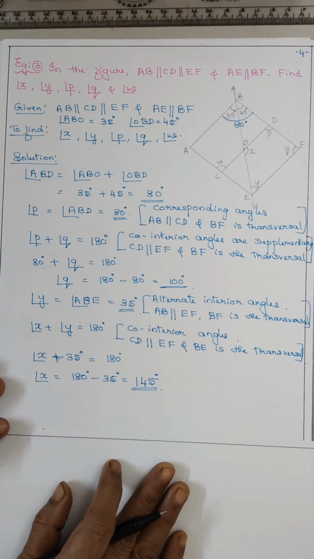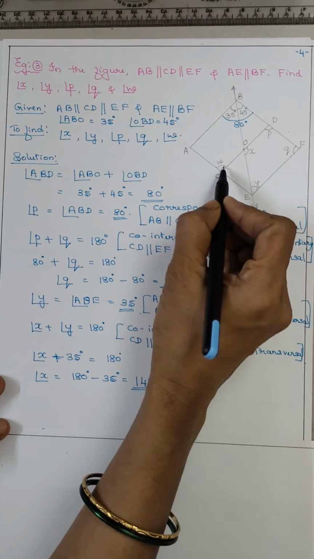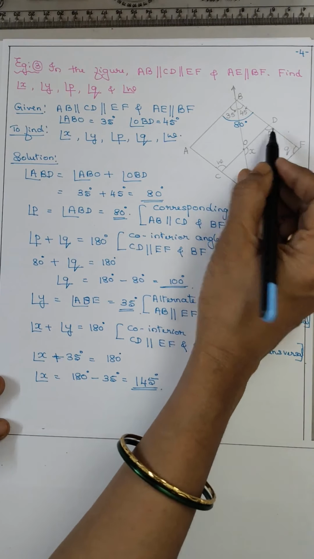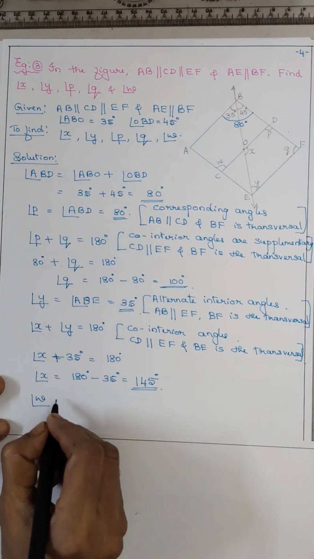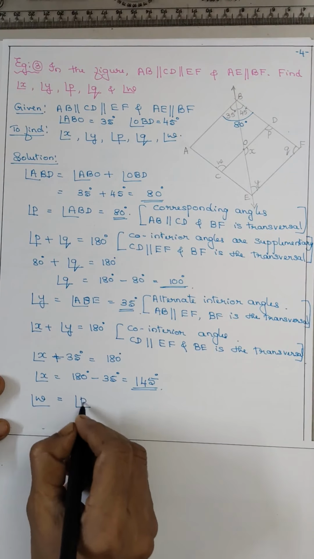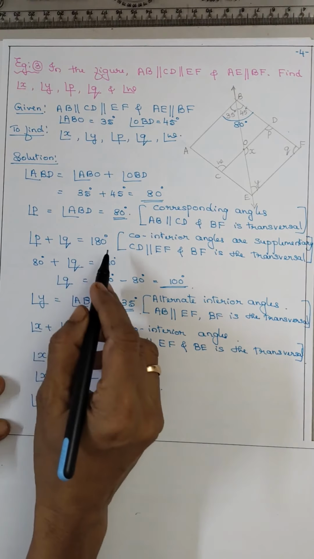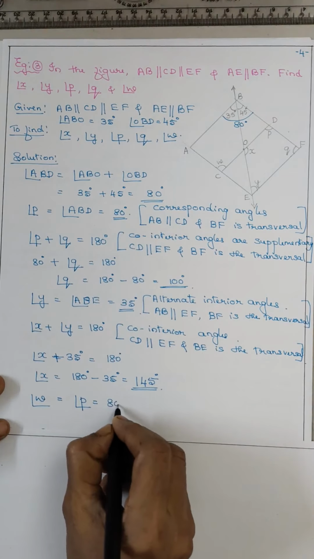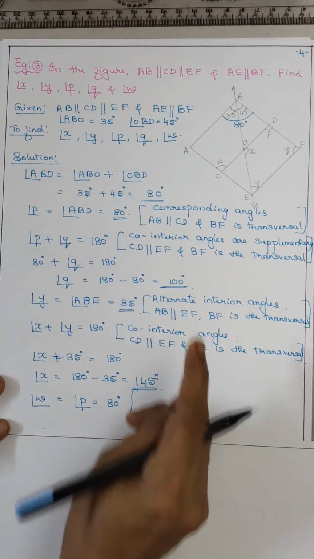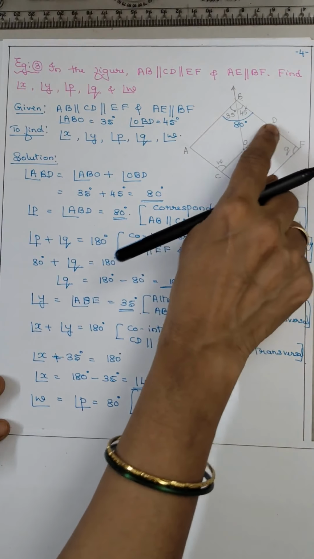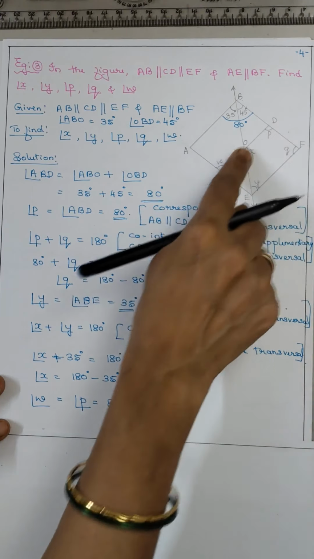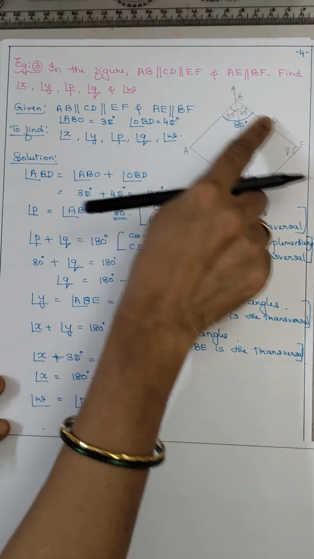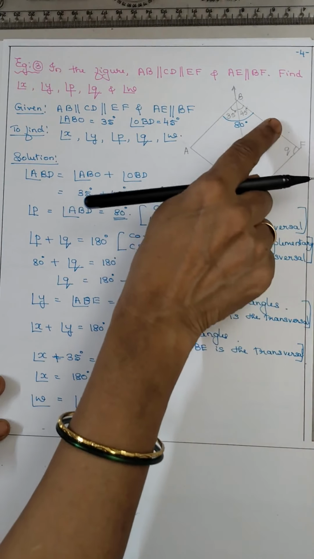It is W. W and P. W is equal to P. Why? Angle W is equal to angle P. Angle P, how much did you get? It is 80. Why? This and this, CD is the transversal. Take AE and BF as the parallel lines.